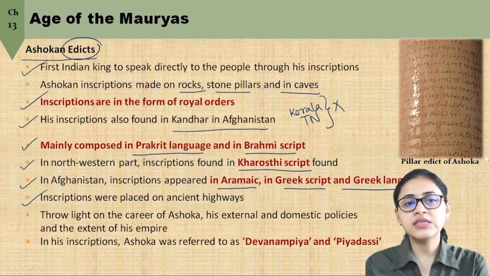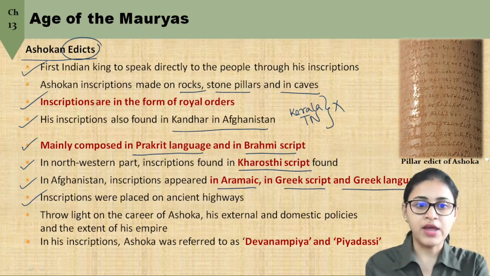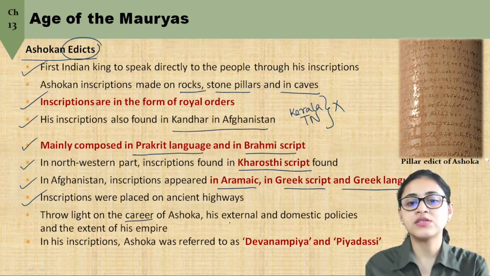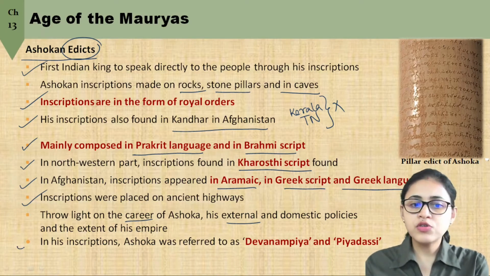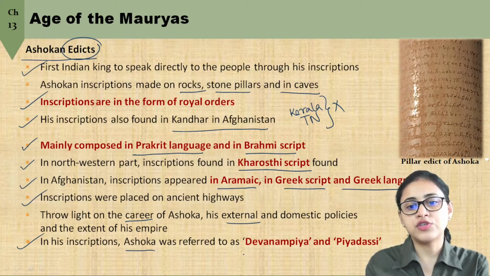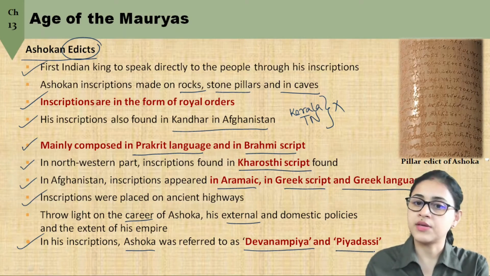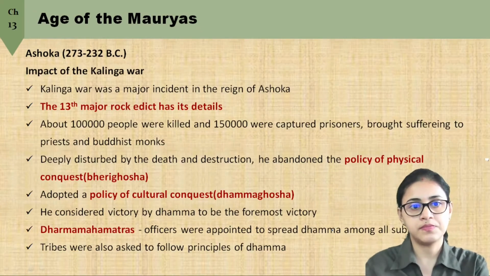These inscriptions of Ashoka help us in rebuilding his history. They throw light on his career, his external policies, his domestic policies, and also the extent of his empire. In most of his inscriptions, just remember this, Ashoka is referred to as Devanampiya or Piyadasi. So these are the titles given to Ashoka in his inscriptions.